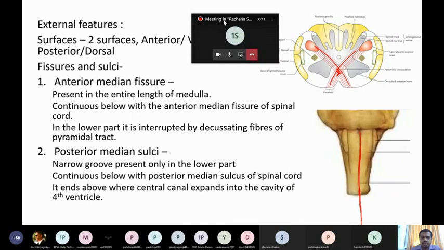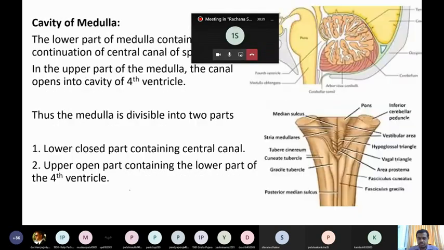The next one is the posterior median sulcus. The posterior median sulcus is a narrow groove present only in the lower part. Okay, so you can see, this is the posterior median sulcus. It is present only in the lower part because in the upper part it is open. These move laterally like this. So in the upper part the medulla oblongata is open. You don't find that sulcus on the posterior surface.